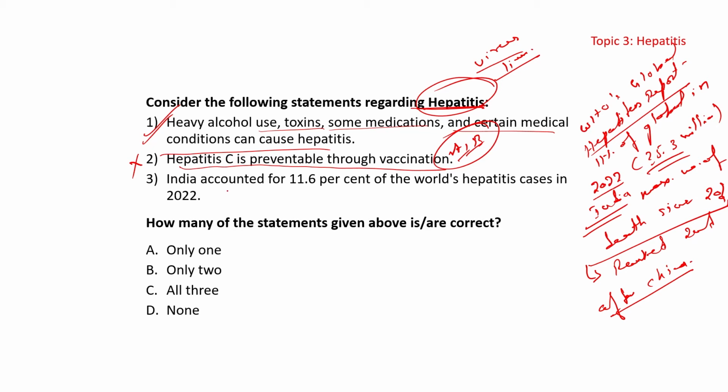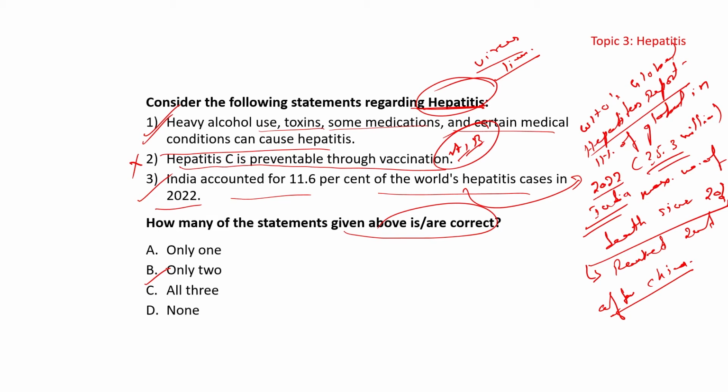Third statement: India accounted for 11.6% of the world hepatitis cases in 2022. If you have read the report, I have highlighted it here. So 1 and 3 are correct, so B will be the answer here. 1 and 3 are only correct. So how many correct में क्या आ जाएगा आपका? B. Only 2 are correct here.